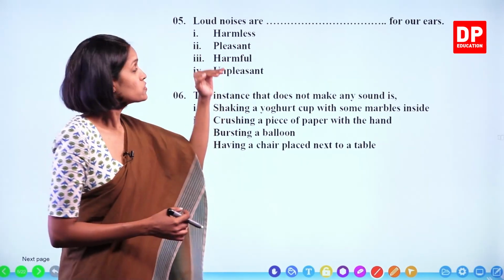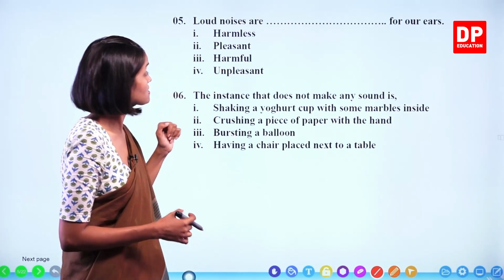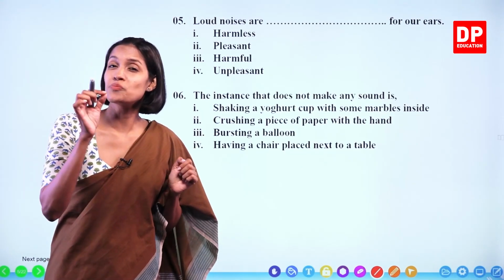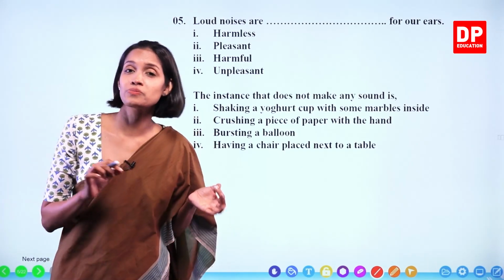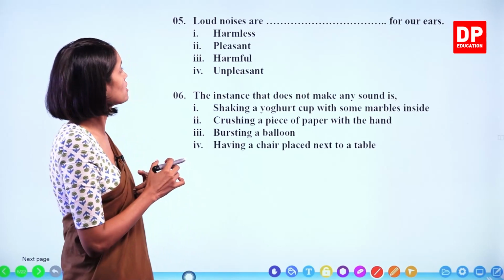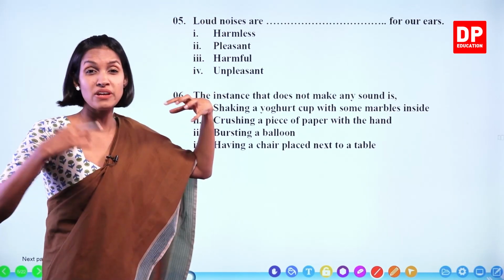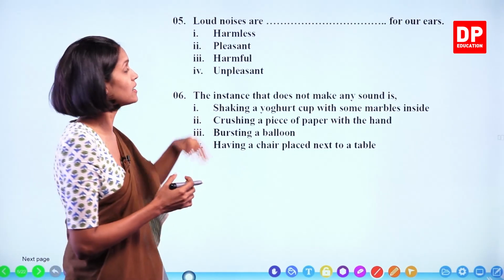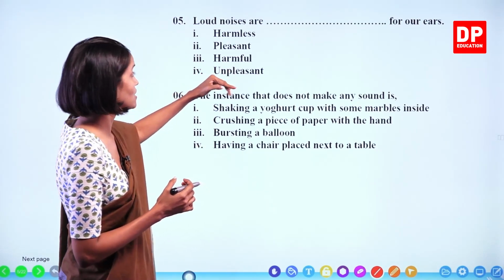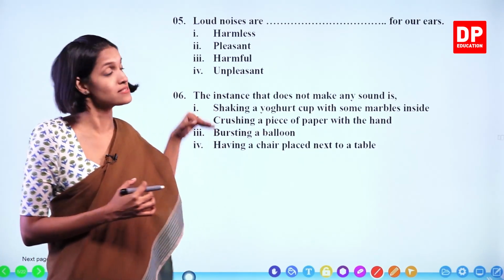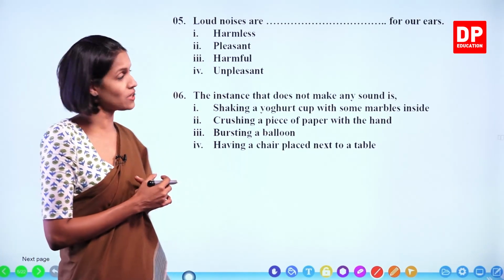Am I right? Even though both of these answers seem correct, here you have to pick the most correct or most suitable answer. When you consider loud noises, they are basically very harmful to your ears. Unpleasant is also correct, but the third answer is the most suitable of these two.